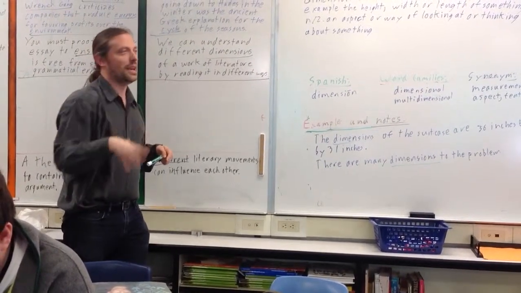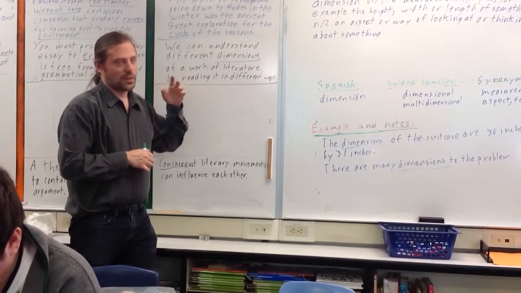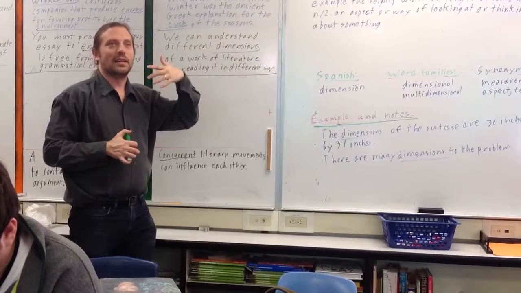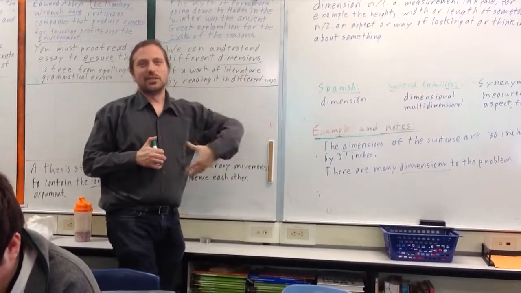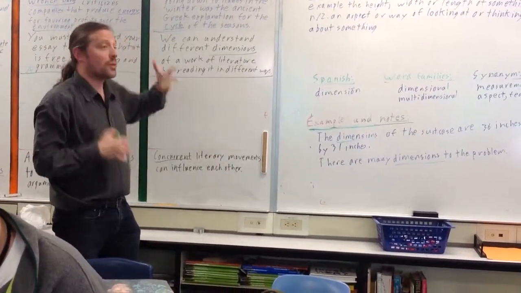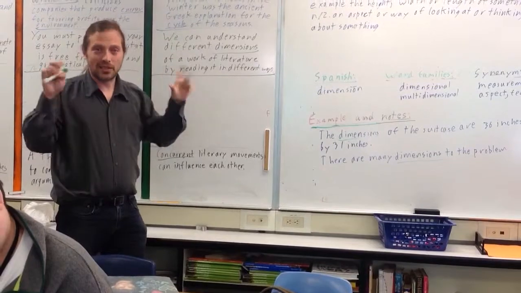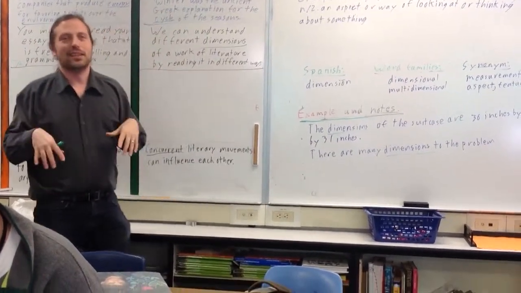Another dimension would be the theory that focuses on the author's intention. What did the author want? Then other people focus on the reader. So those are all different dimensions, different ways to read literature. They're different theories, but when you do that, you're looking at literature almost like a book is an object that has different sides.